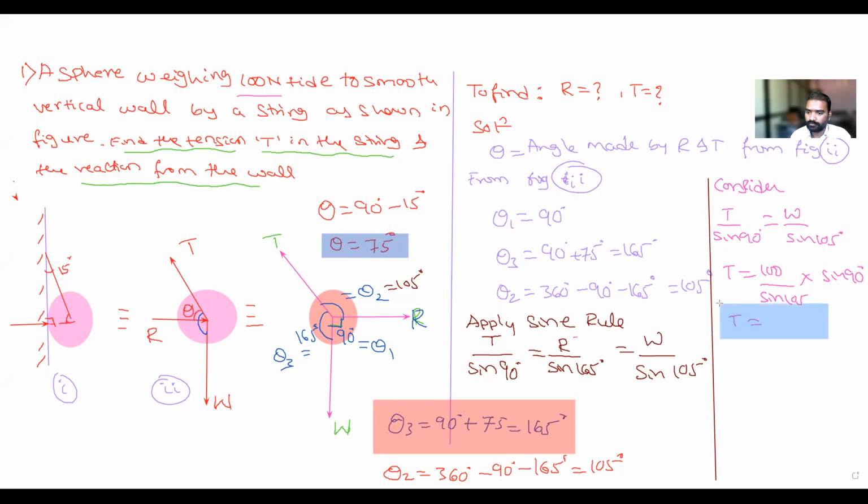Just calculate. T is equal to 270? Check it once again. That is 100 divided by sine of 105.